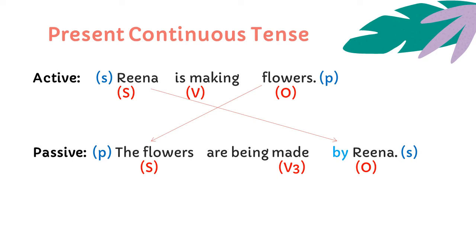Next, we are going to change the verb. We change make to made, that is the V3 of make. Now is will become are because here the subject is in plural form and also it is in present tense. Yes, the next important step is, because there is present participle, we are going to add being to the passive voice.